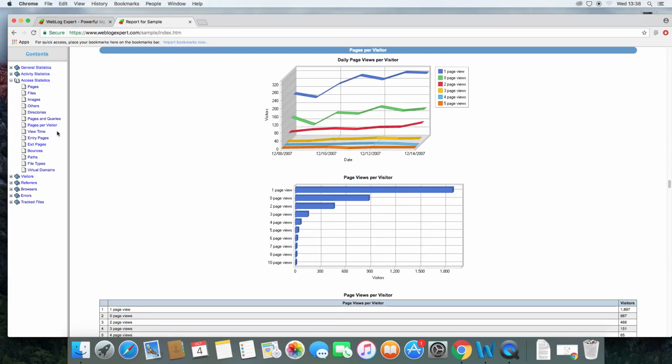Pages per visitor, so you can see that most people are visiting one page when they click onto your website. The green line will show the amount of people who bounce because they didn't visit any web pages, and you can see that hardly any people visit more than 5 web pages on the website.